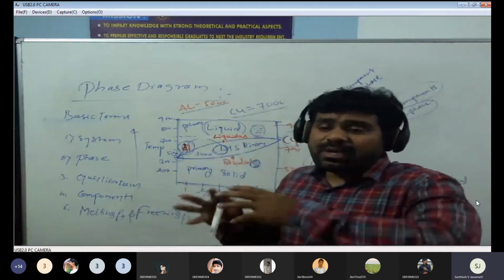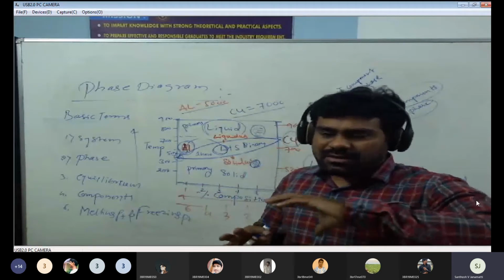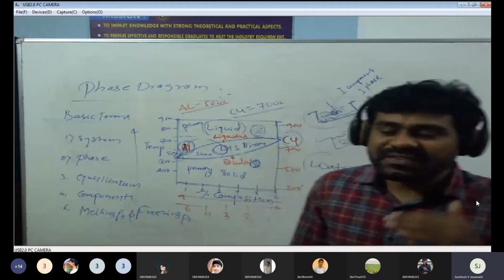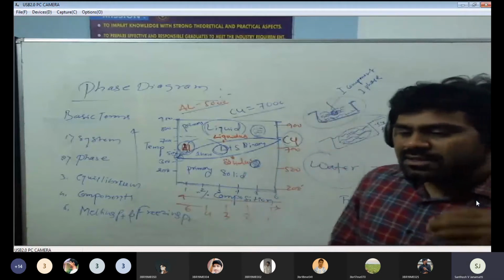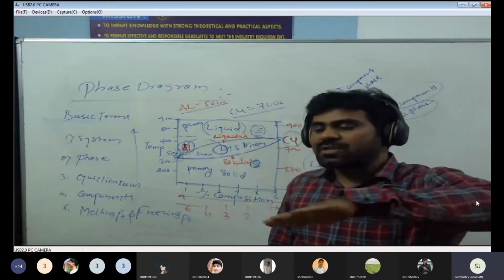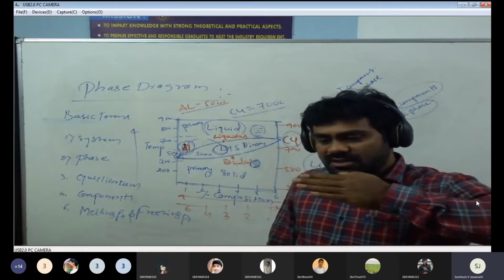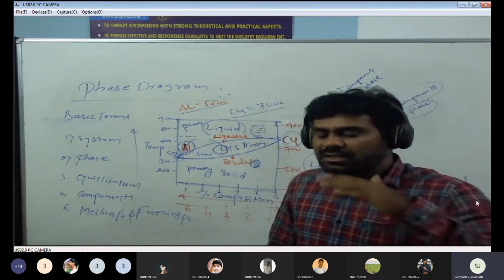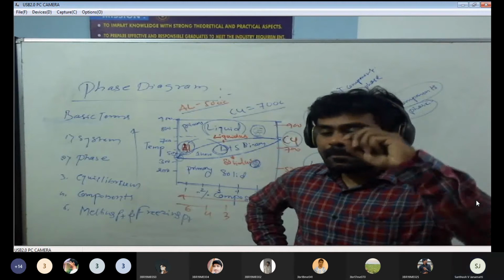At a certain temperature, the solid transfers to liquid. At that temperature the metal turns liquid, we say it is the melting point of that metal.